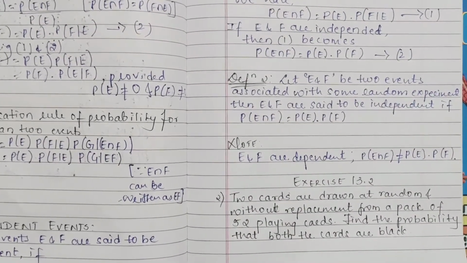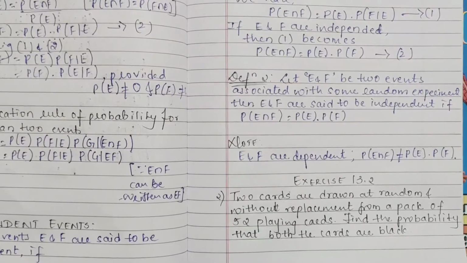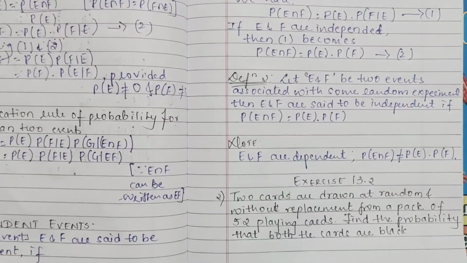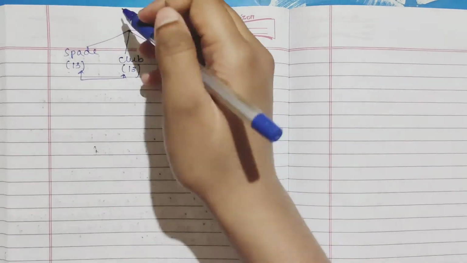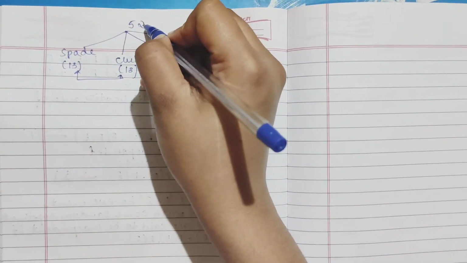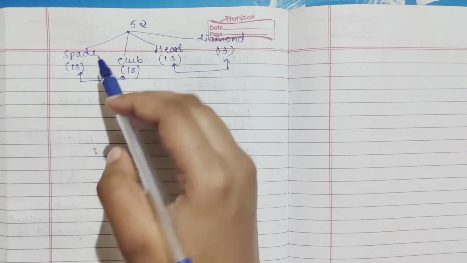Before heading towards the solution, let us first learn a little about cards. There are 52 cards, and there are 4 suits here.